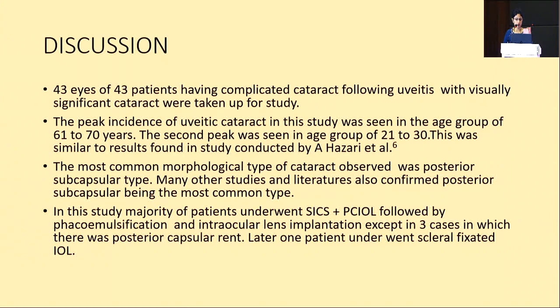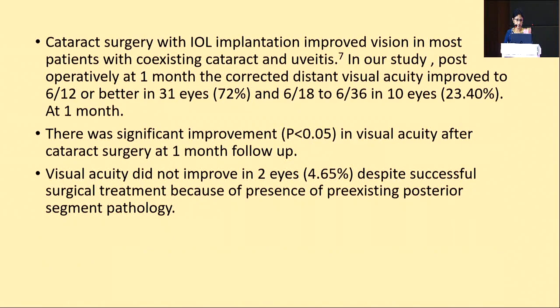So 43 eyes of 43 patients having complicated cataract following uveitis with visually significant cataract were taken up for the study. The peak incidence of age was 61 to 70 years. The most common morphological type of cataract observed was posterior subcapsular type, followed by total cataract. Majority of the patients underwent SICS surgery and then phacoemulsification. After the cataract surgery, at 1 month, the corrected distance visual acuity improved in 72% of the eyes.